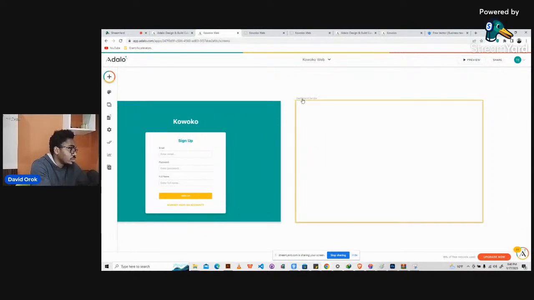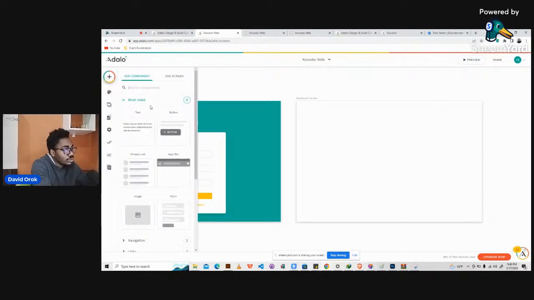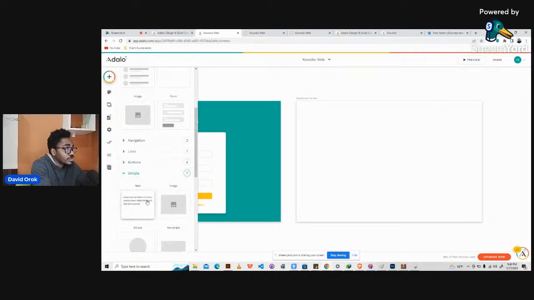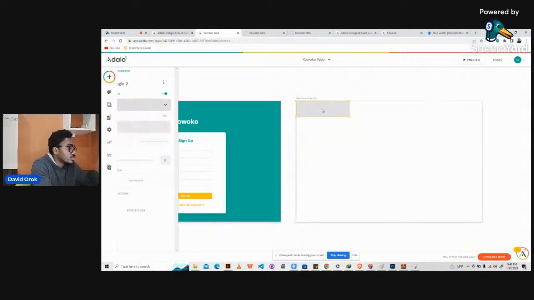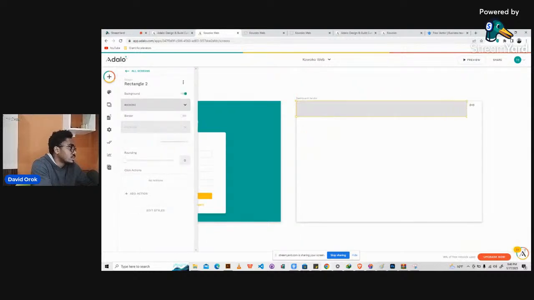Okay, so dashboard for vendor. What else do we do? So we need to go ahead and let's put it here. I don't know how a dashboard should look, but let's see. Simple. And let's bring in a rectangle here. All right, so let's just put a rectangle there. Okay, then I'll give it a color, this green.